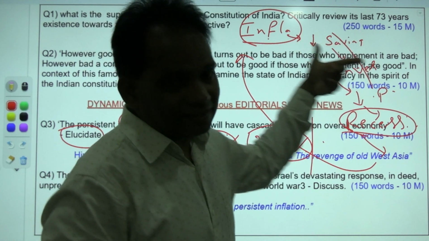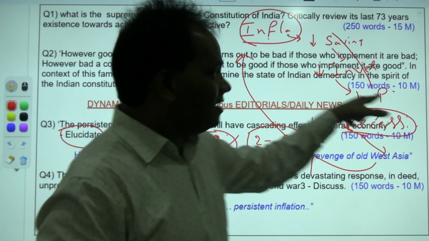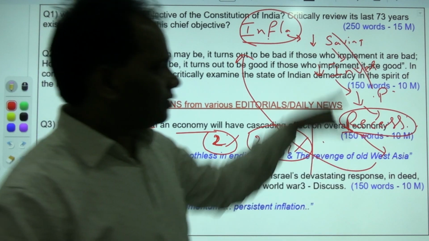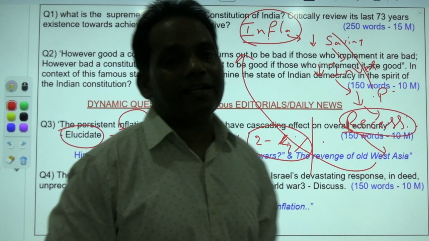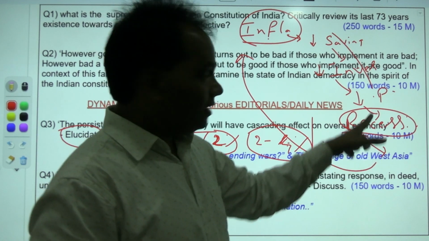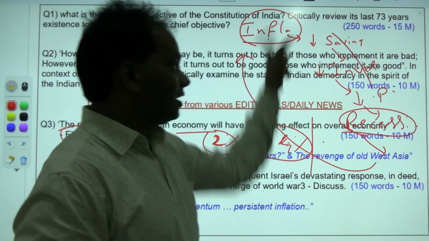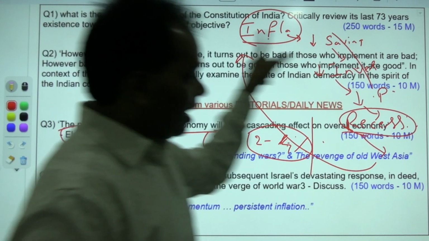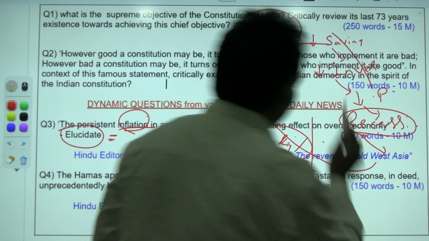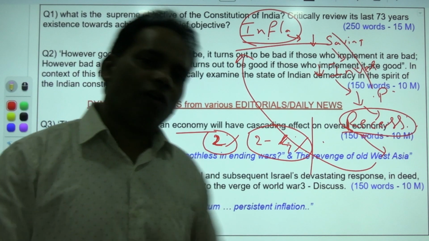If savings decline, investment rate will decline. If investment rate declines, productivity and job creation will be affected. So slowly, less growth rate will be recorded. Less growth rate will turn to be recession. This recession slowly leads to further increase of inflation, and further plunges into recession and depression also. So this is the cascading effect on the economy. Inflation is one of the greatest bad signs of any economy.